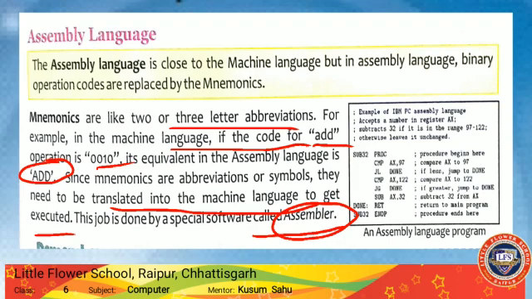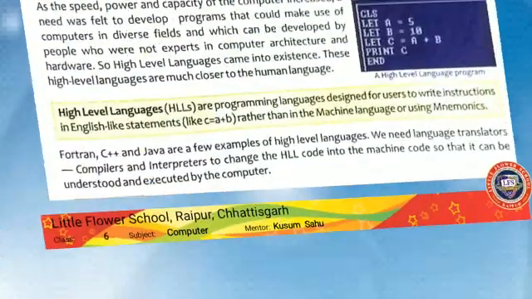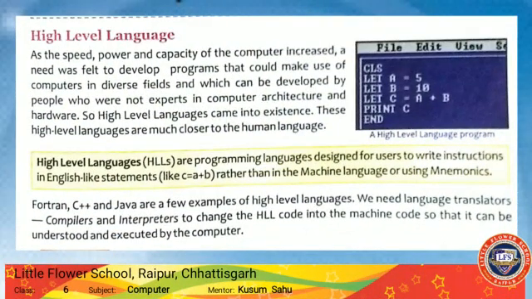Now come to the next one, that is high level language. As the speed, power and capacity of computers increased, there was a need for high level language.